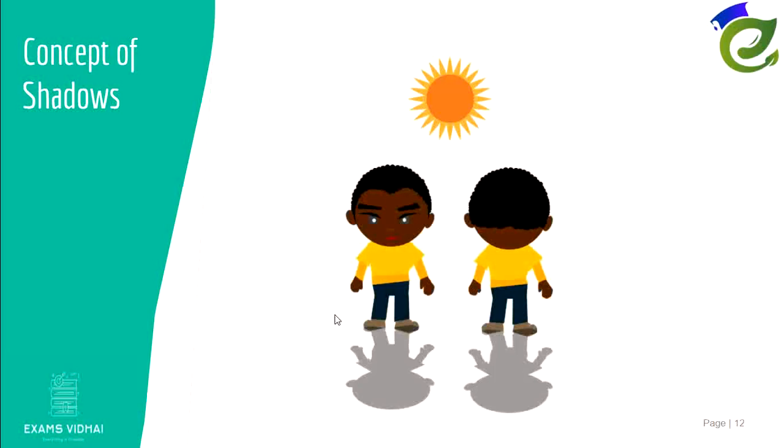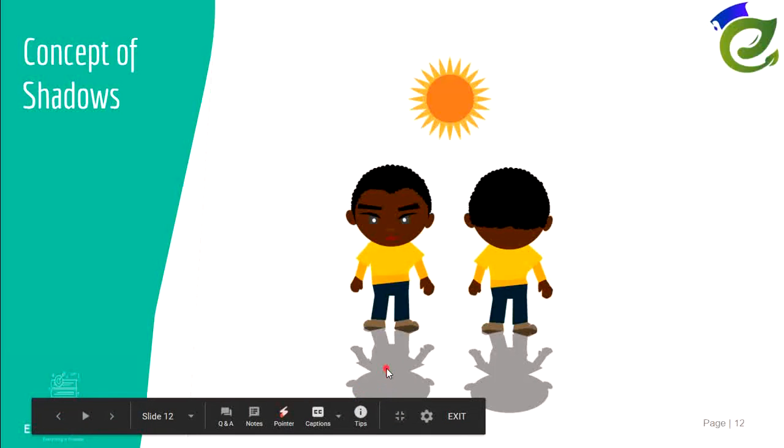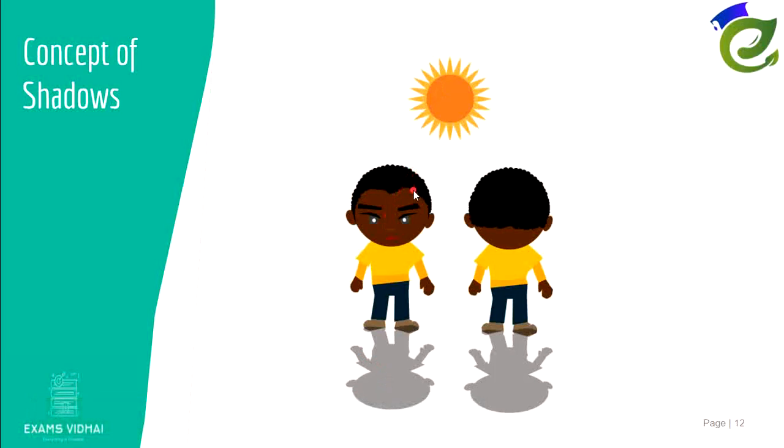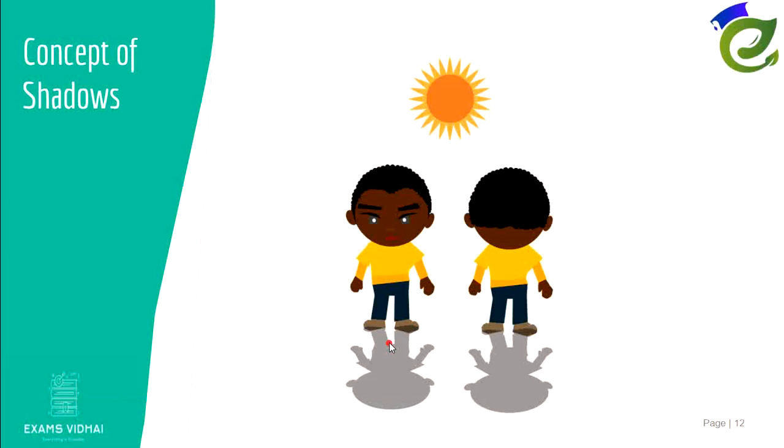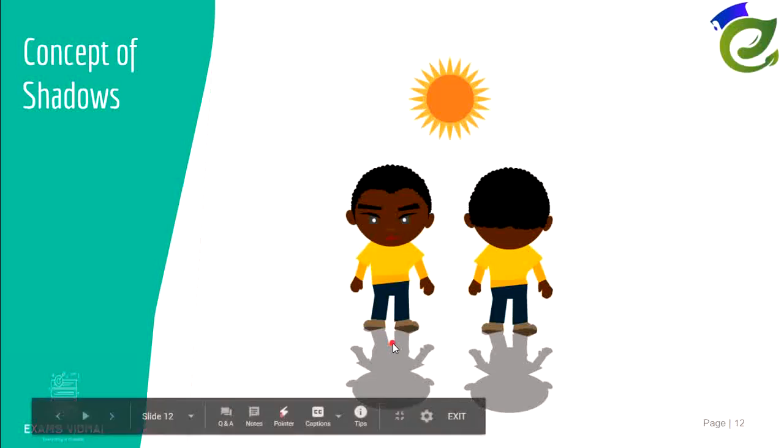Now a shadow is formed when the sun's rays fall on a person and they obstruct the sun rays to some extent, and because of that obstruction the light rays do not fall on some area, and that leads to the formation of a dark region.